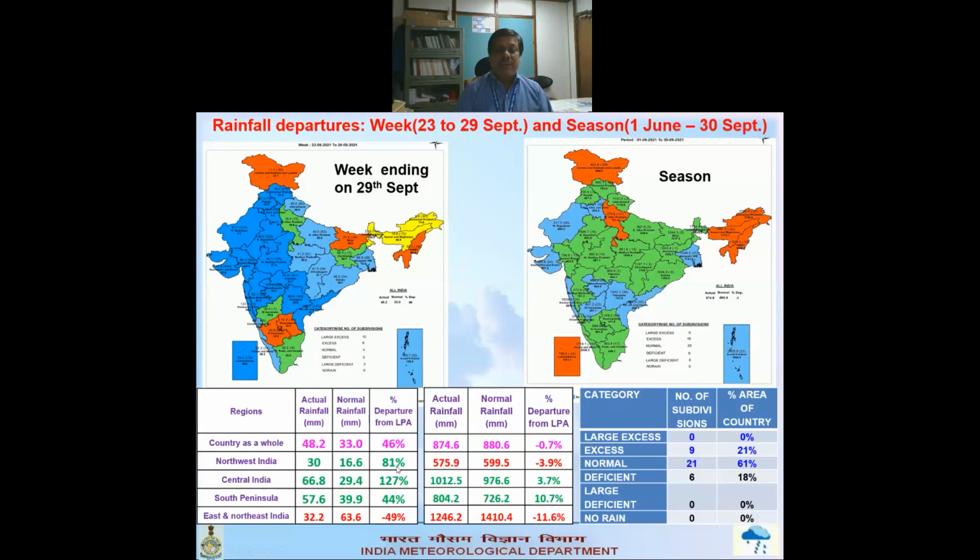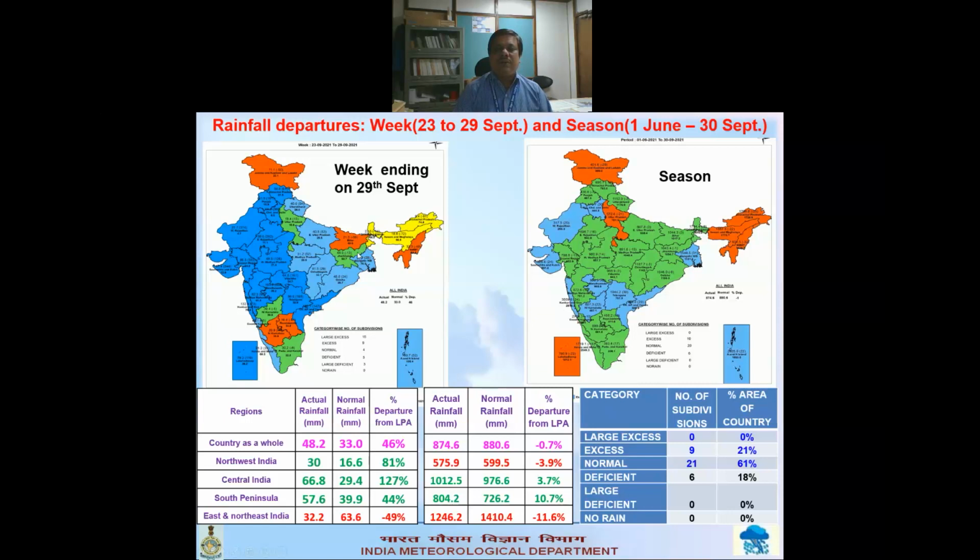Northwest India 81%, then Central India 127% because this system moved over Central India. Southern Peninsula also got a good amount of rainfall due to the system, so that's why it is 44%. Only East and Northeast it is minus 49%, and mostly it is due to Northeast.